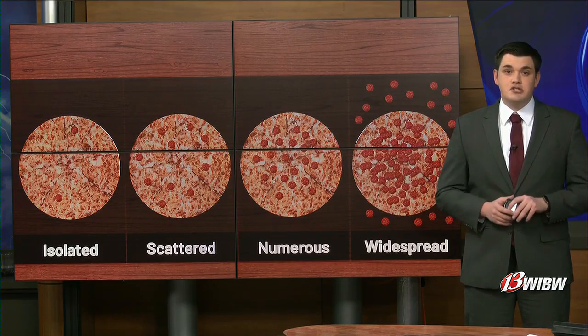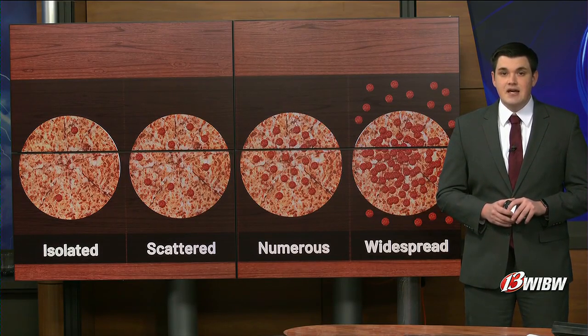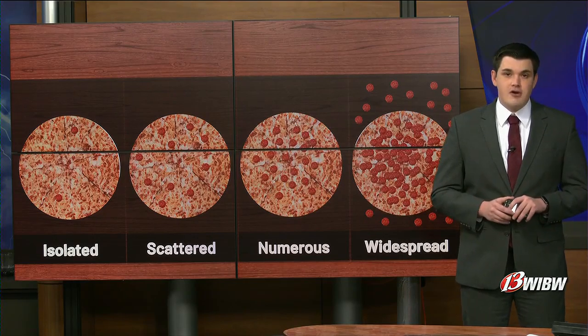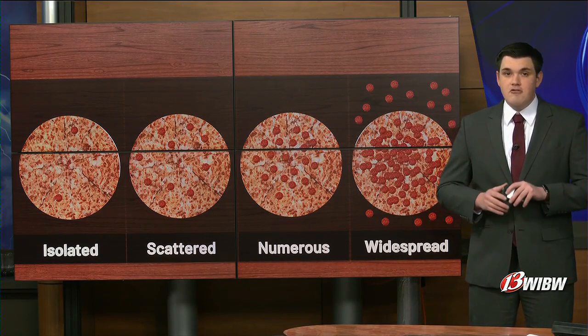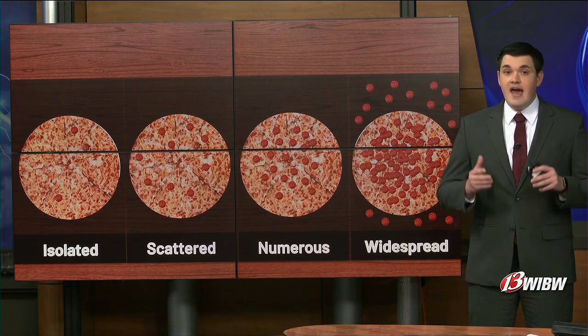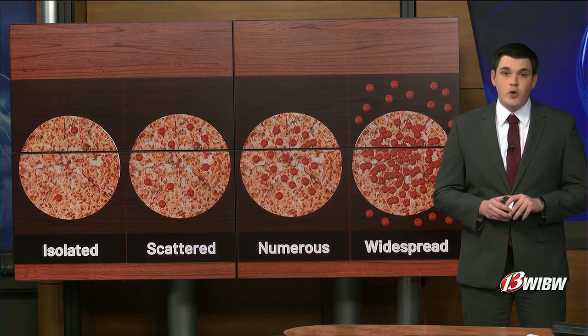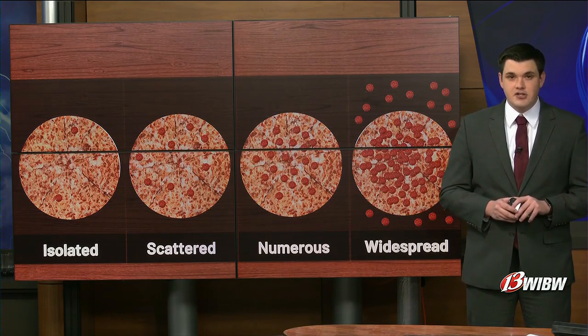Meteorologists also describe rainfall by intensity, which refers to how hard it's raining. Light rain produces small amounts of precipitation, while moderate rain is steady and more noticeable. Heavy rain falls at high rates and can quickly lead to ponding or flooding concerns.